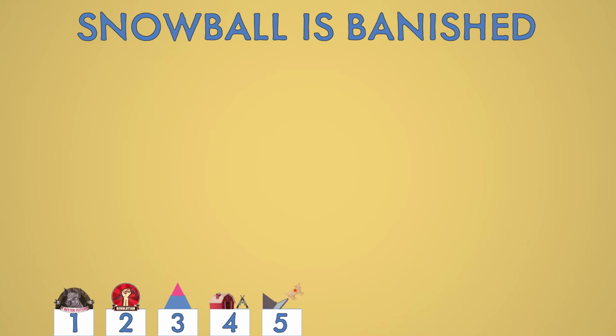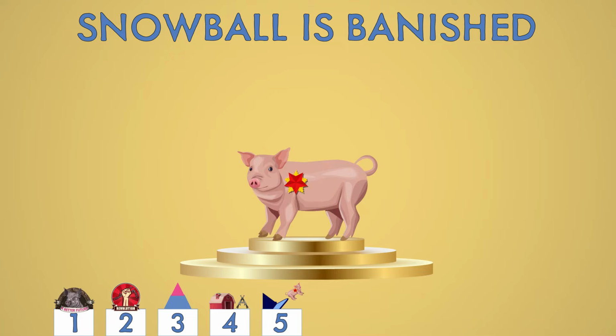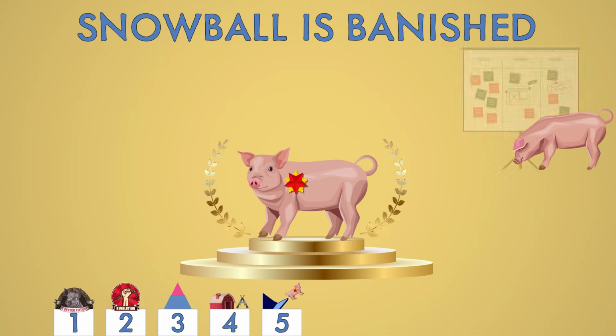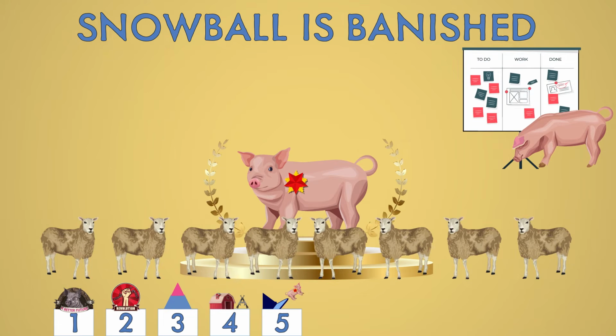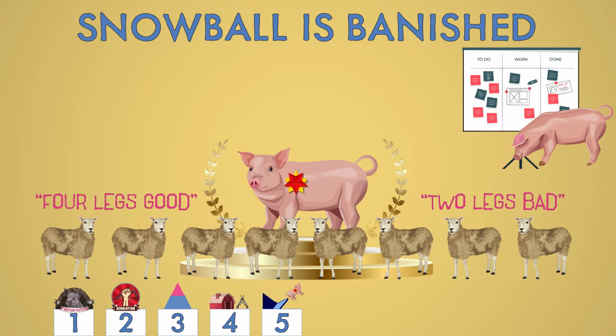The public meetings continue, and Snowball is the star performer, winning the animals to his point of view with some brilliant speeches. But note that Napoleon is better at organising. The sheep now drown out Snowball's speeches by bleating, 4 legs good, 2 legs bad. And this is almost certainly Napoleon's plan.